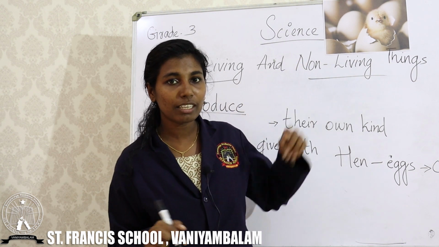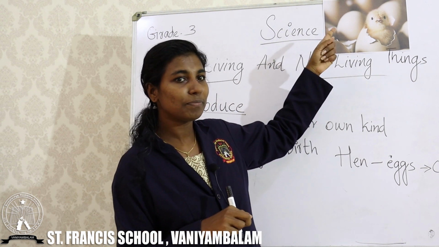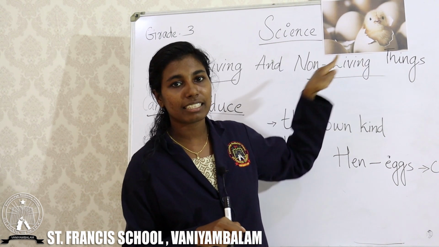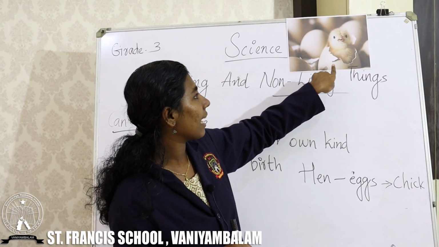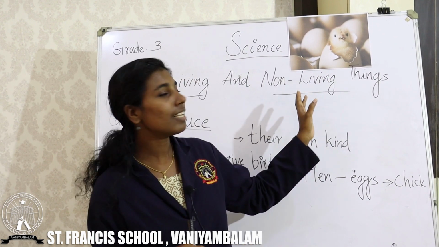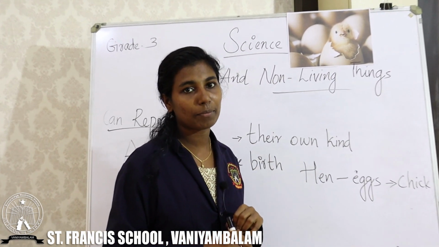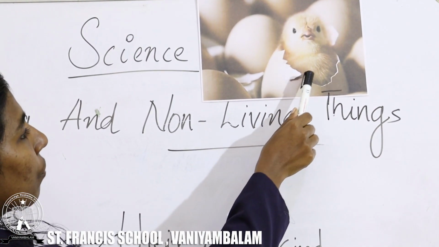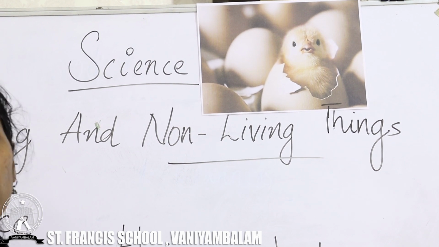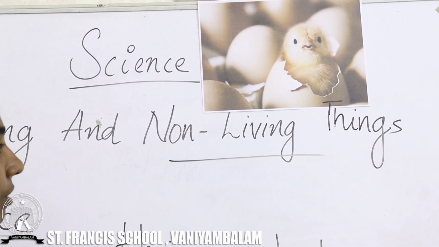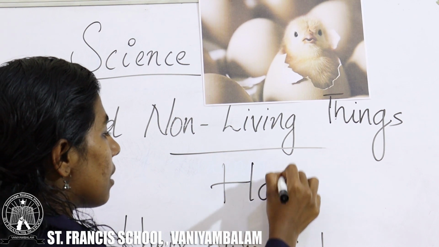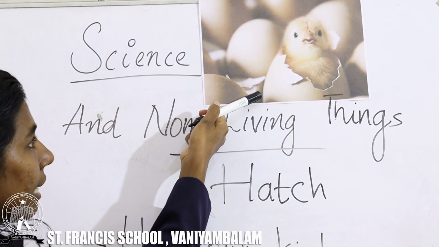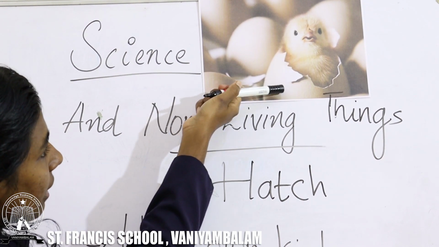Can you see this picture? In this picture, we can see many eggs. From the egg, a small chick comes out.